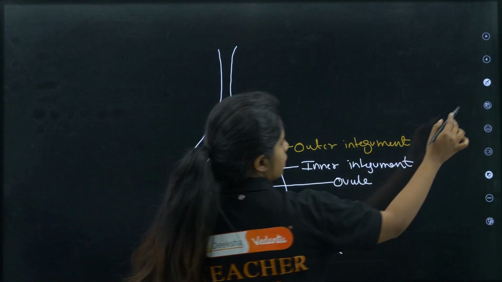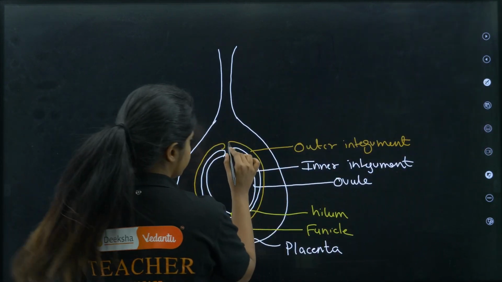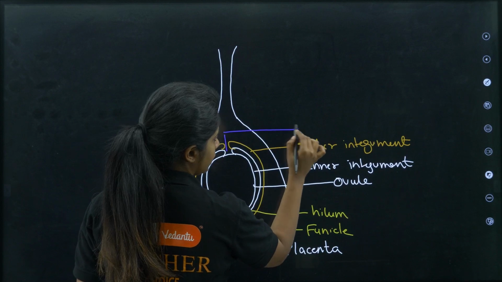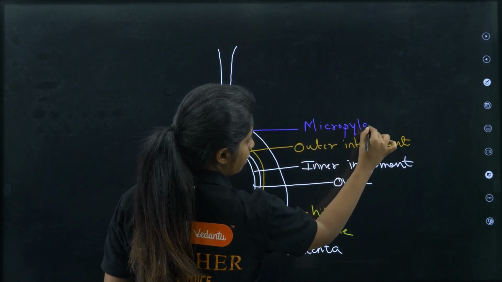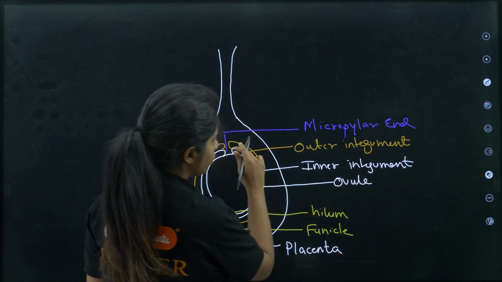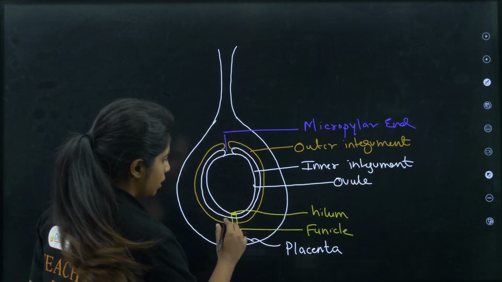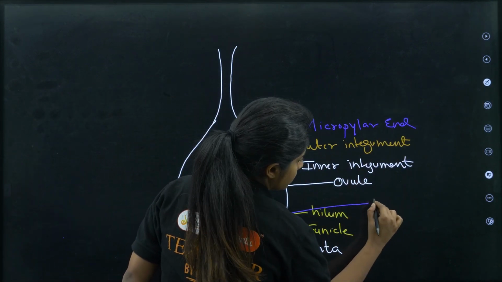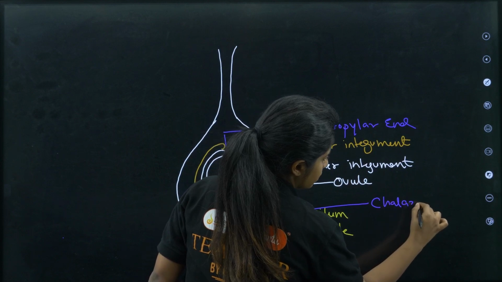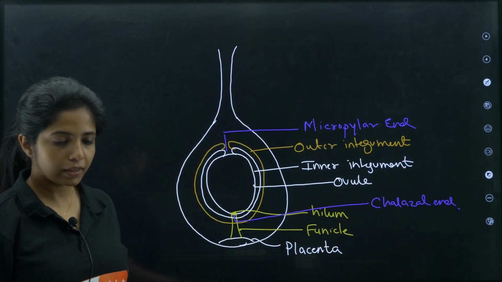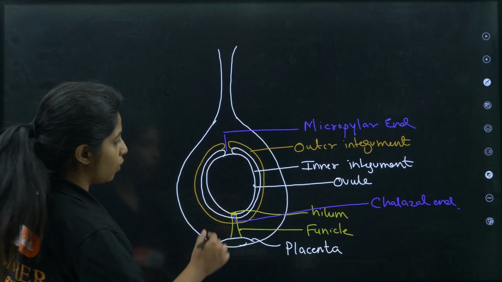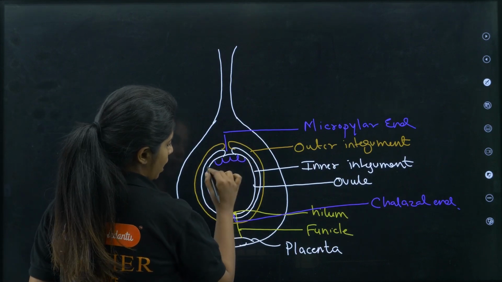Cool. This particular region that you see is known as the micropylar end, or this is the micropyle region, and the opposite end is known as the chalazal end. Okay, here also you have the cells of the nucellus. What do you have, children?